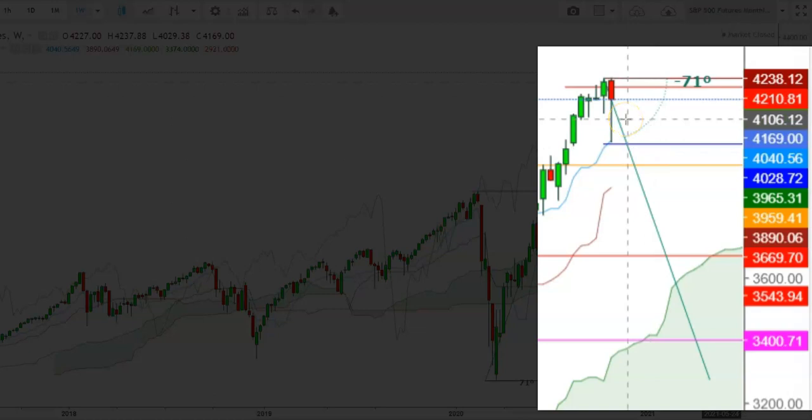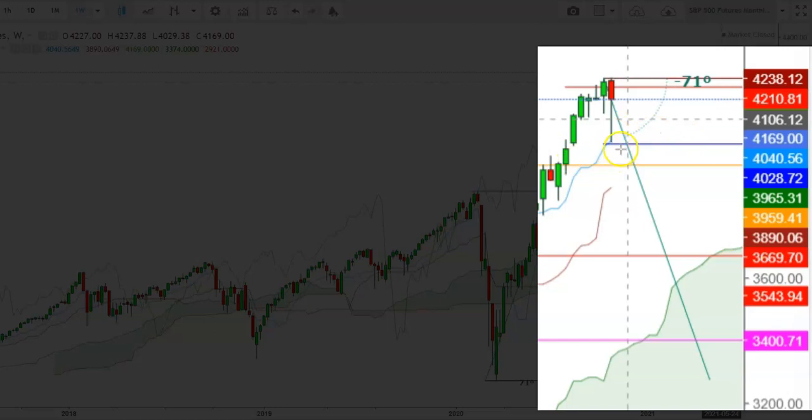So friends, I find that if the S&P 500 futures are not able to defend the immediate support for the upcoming week, which is at the levels of 4106, we'll see the S&P 500 futures move towards the next support at the levels of 4040.